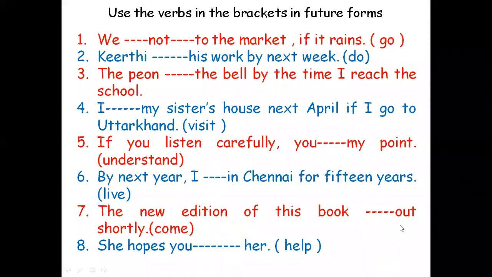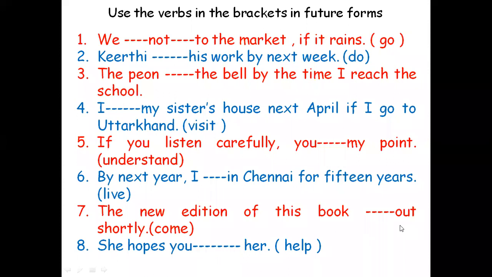Now, use the verbs in the brackets in future forms. First one, this is the future form. Future form means I will be followed by shall and will, and for all other subjects, will. If it is simple future, will go, shall go. If it is future continuous, will be going, shall be going. If it is future perfect, shall have gone, will have gone. That is future perfect.